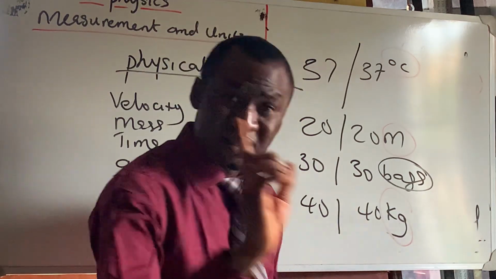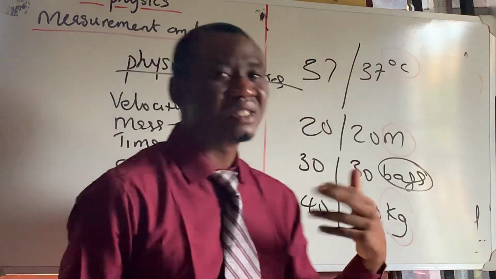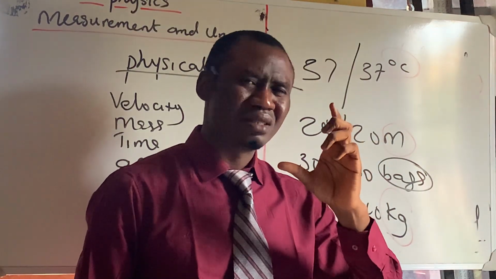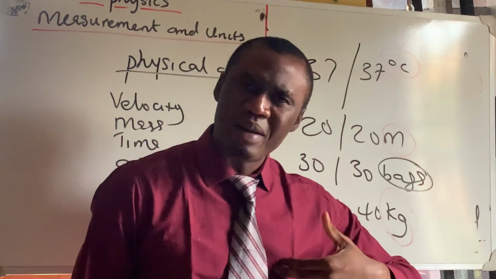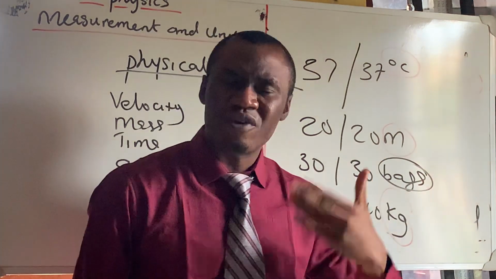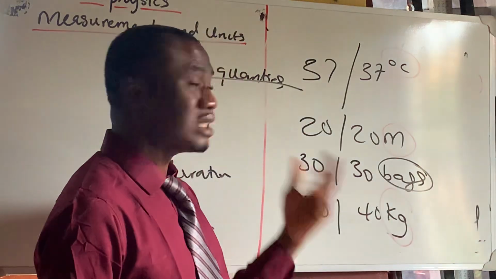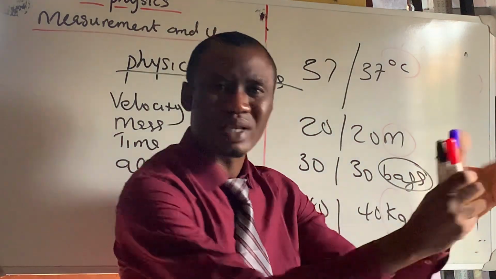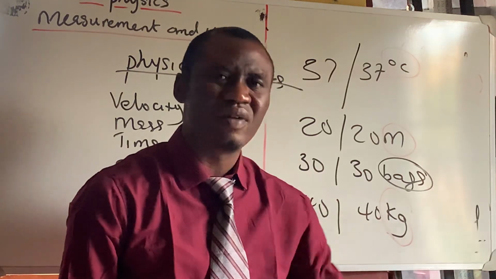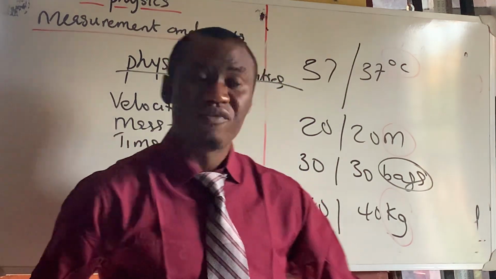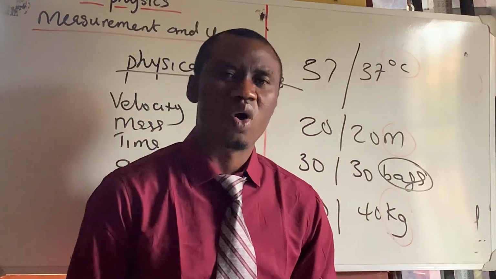So now I take that again. If I say 37 degrees Celsius, that makes sense. If I say 20 meters, 37 degrees Celsius is the temperature of my body, and 20 meters is the distance from the school to my house. It makes sense. 30 bags of rice is to ascertain the accuracy of the measurement of the quantity of rice that I have over there, and 40 kilogram is the weight of my body.